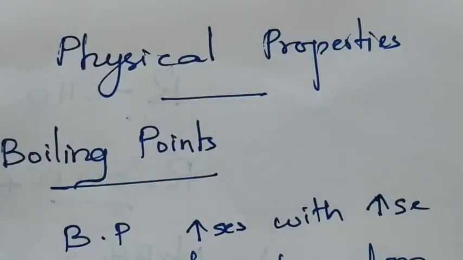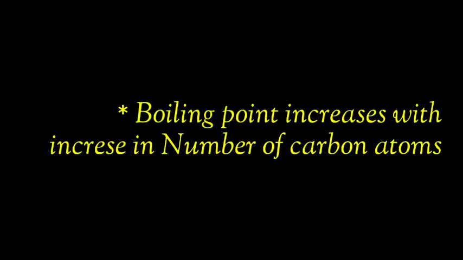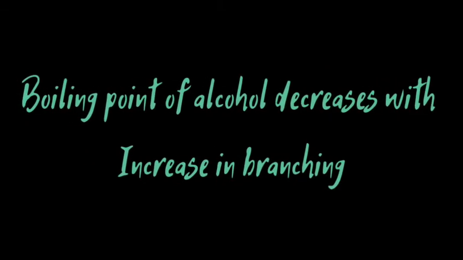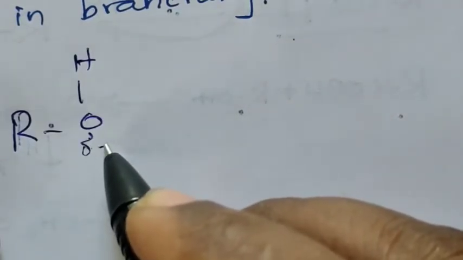Properties of alcohols. First, we are going to study something about physical properties. Boiling point of alcohols. The boiling point of alcohols is generally greater. The boiling point of alcohols usually increases with the increase in number of carbon atoms, and it decreases with the increase in branching.